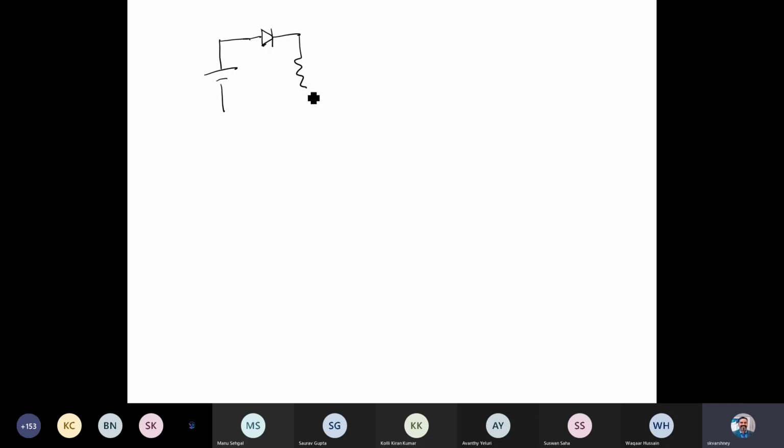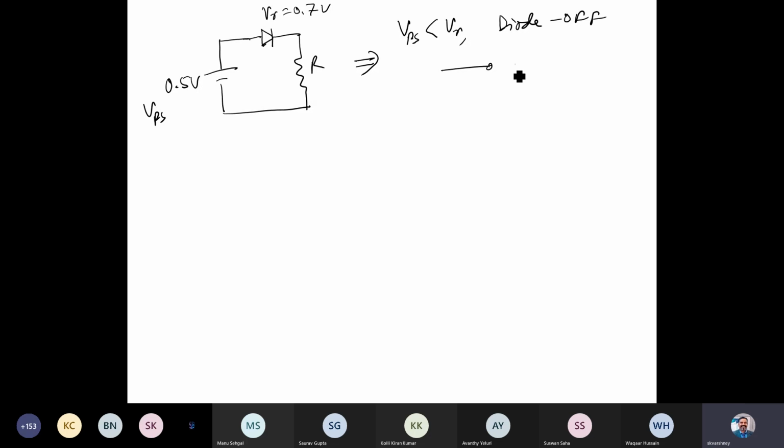Though positive polarity is connected, let's say the supply is 0.5 volt and V gamma is 0.7 volt. Since your V power supply is less than the V gamma, the diode is off. So I can just think of it as an open circuit, right? If I measure the voltage at this point, plus and minus, it will simply be the voltage drop across the diode, the voltage that would appear across this diode terminal. So VD, I'm writing D for diode, is simply VPS, right?